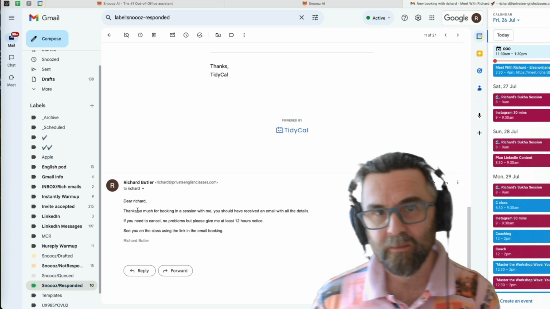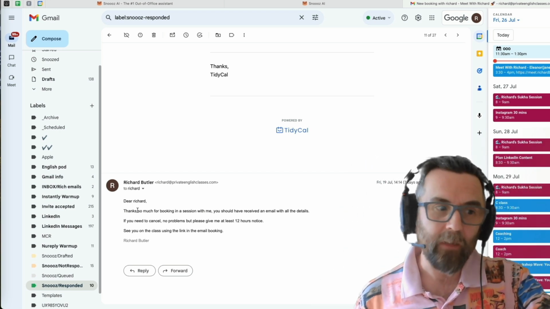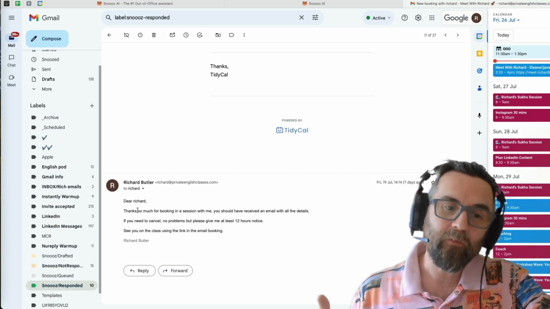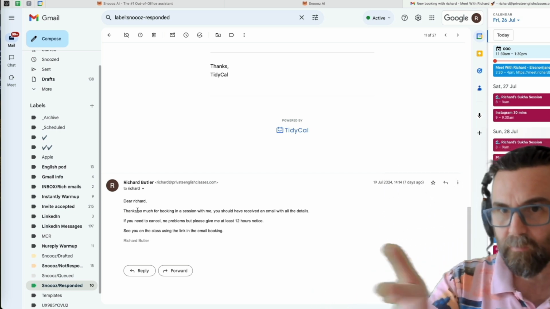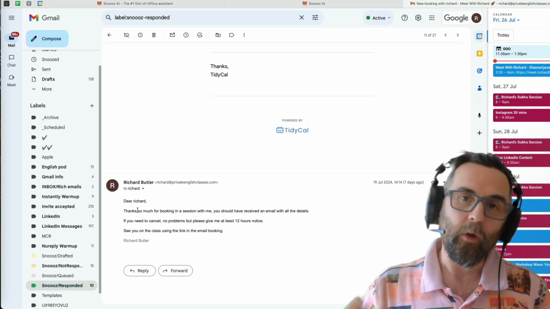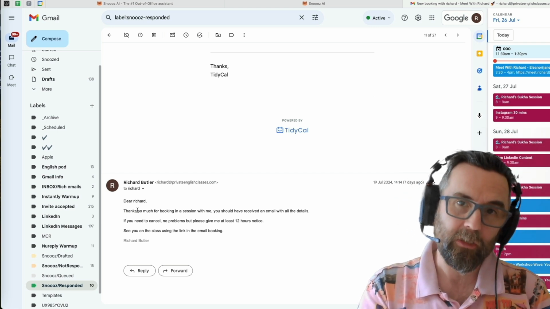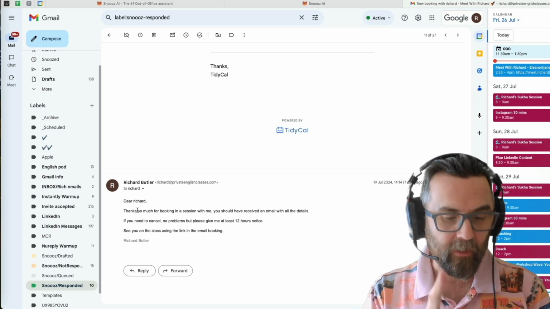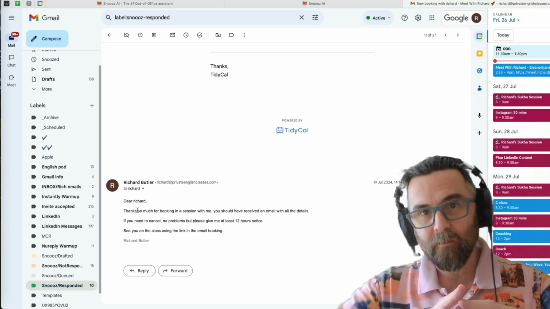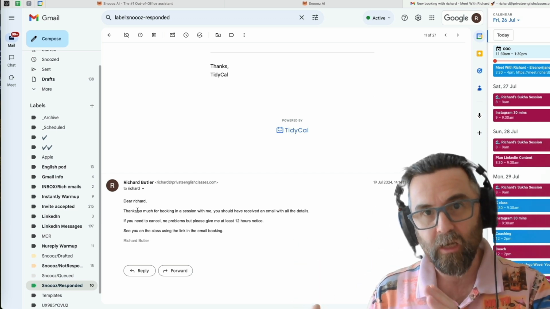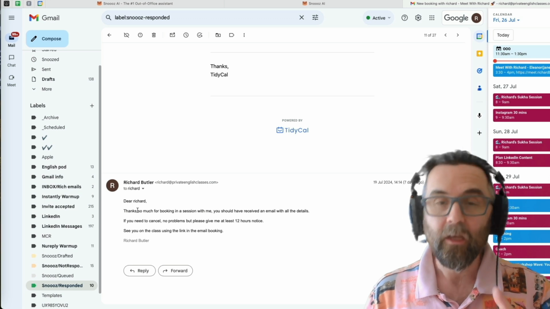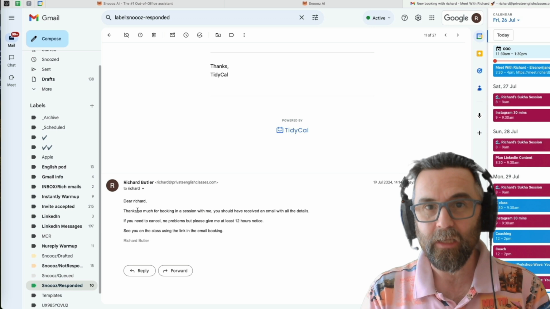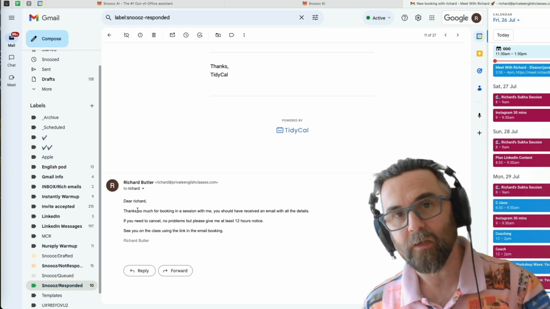I would give it a good test to make sure that before you enable the snooze that you have everything set up correctly, because one of the problems is that if you have any other software that may, for example, I have one called Mailman HQ, which stops emails coming in during certain hours. So I think I have set it up to fetch emails at 7, 1 and 6. So any emails that come in between those brackets of time aren't actually processed by Gmail, thus it's not processed by Snooze. Okay, so what could happen is that the auto response doesn't go out immediately.